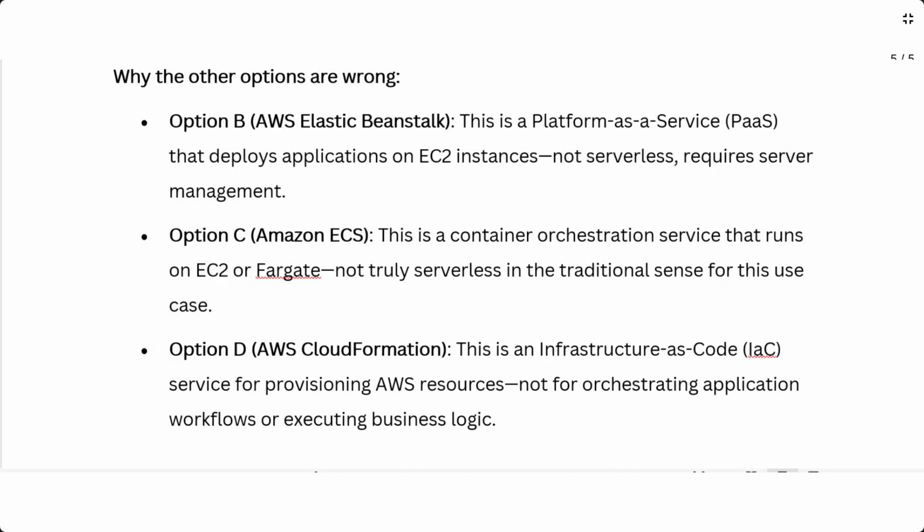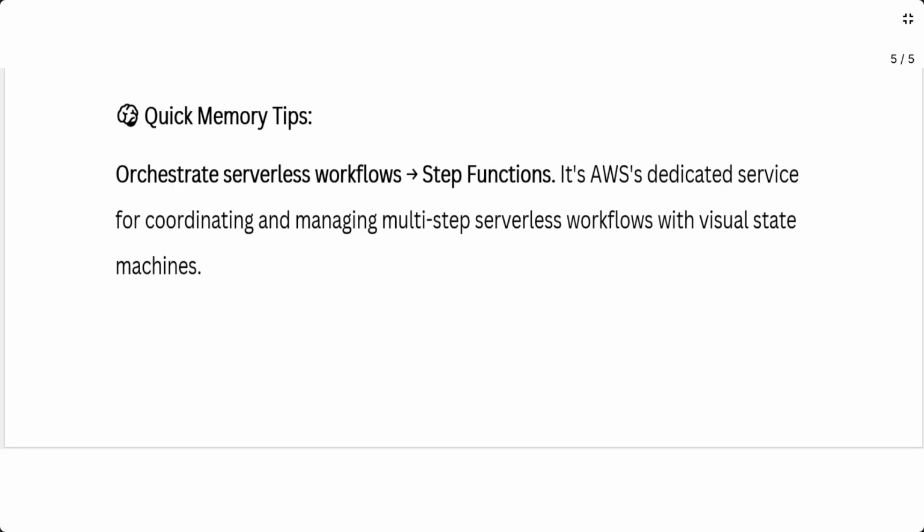Why the other options are wrong. Option B, AWS Elastic Beanstalk. This is a platform as a service, PaaS, that deploys applications on EC2 instances, not serverless, requires server management. Option C, Amazon ECS. This is a container orchestration service that runs on EC2 or Fargate, not truly serverless in the traditional sense for this use case. Option D, AWS CloudFormation. This is an infrastructure as code, IaC, service for provisioning AWS resources, not for orchestrating application workflows or executing business logic.